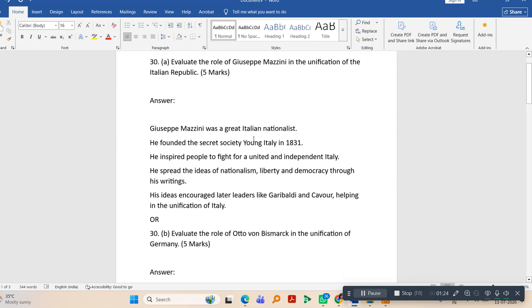This is the answer. Giuseppe Mazzini was a great Italian nationalist. He founded the Secret Society of Young Italy in 1831. He inspired people to fight for a united and independent Italy. He spread the ideas of nationalism, liberty, and democracy through his writings. His ideas encouraged later leaders like Garibaldi and Cavour, helping in the unification of Italy.